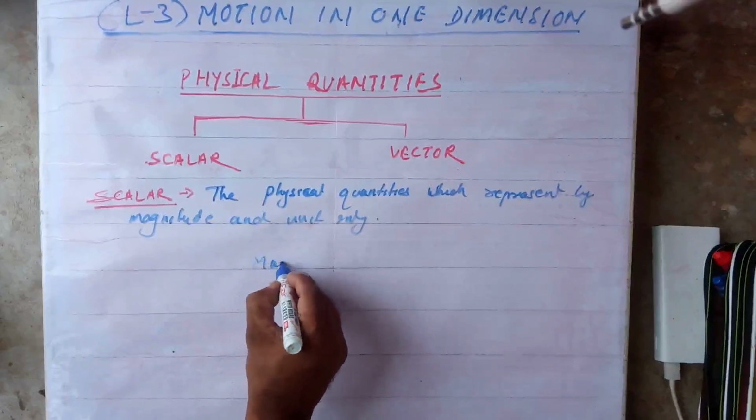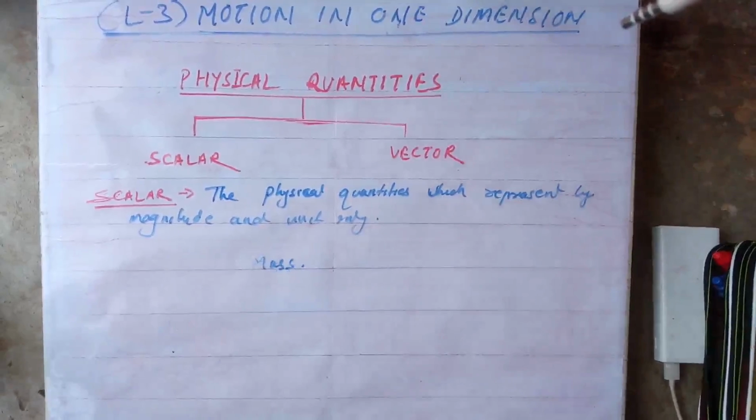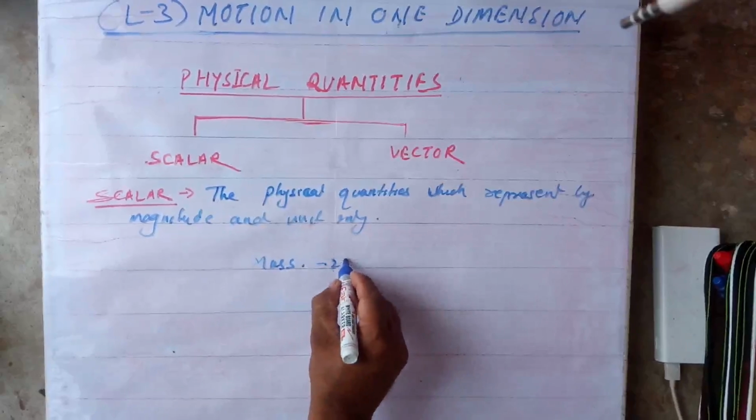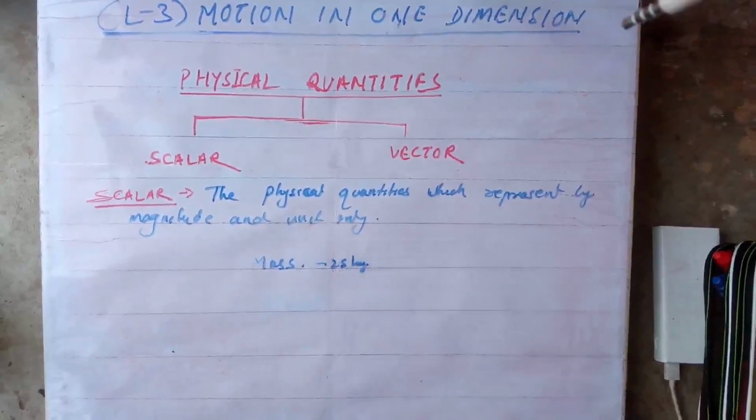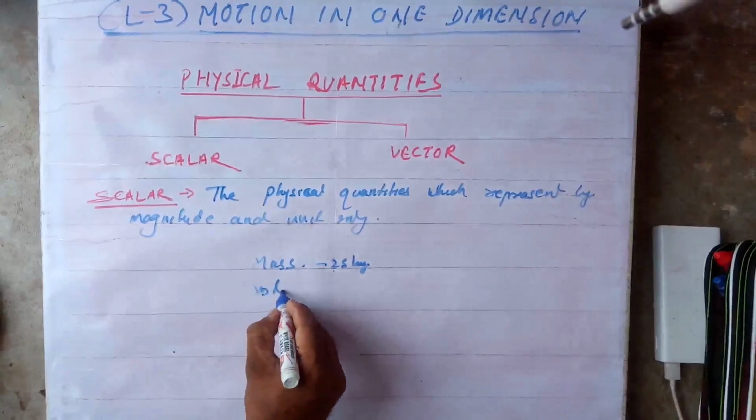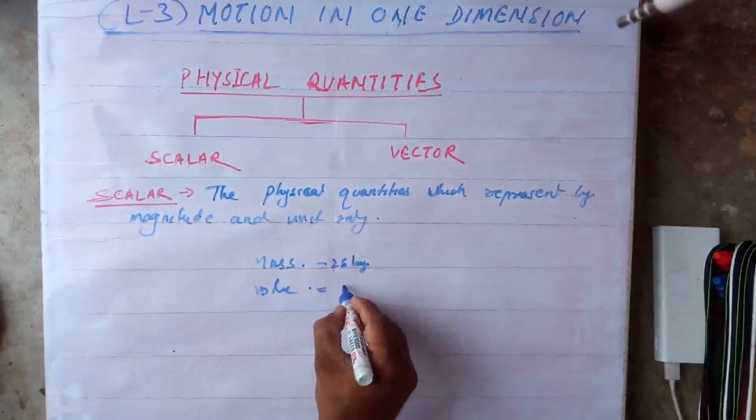Example, mass. When you talk about mass, what is the mass of this, suppose, rice bag? We may say 25 kg. Are you saying any direction of it? 25 kg towards east, towards south, downward, upward? Anything you are mentioning there? No. The mass is 25 kg. Suppose volume, suppose 10 liter.